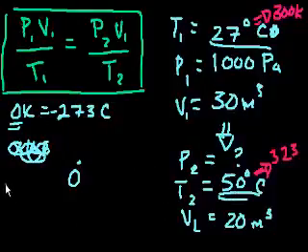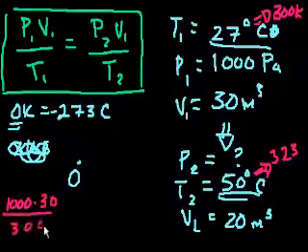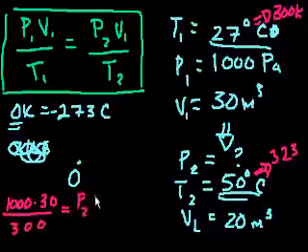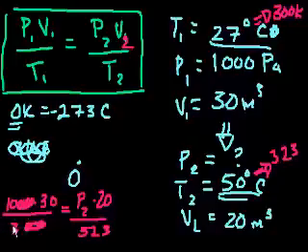So P1, 1,000 pascals, times V1, 30, divided by the first temperature, remember to do it in Kelvin, 300, is equal to P2, that we don't know, times V2, this should be a 2 here, times 20 divided by our new temperature, 323. Let's see, we could simplify this. We could take 2 zeros off of here, take 2 zeros off of here, and then we could take a 3 out of here and a 3 out of here, and we're left with 100.